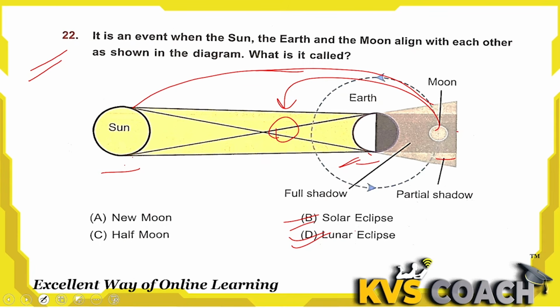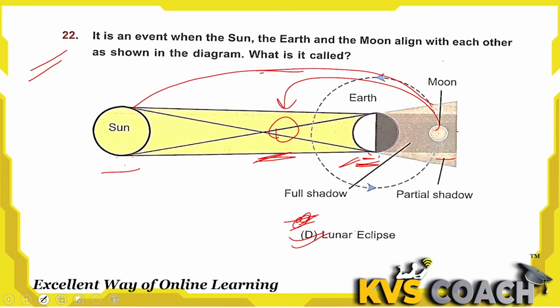But if the earth is in between sun and moon, then it is called lunar eclipse. So in this situation, when sun and moon are outside and earth is between them, that is called lunar eclipse. D is the right answer here.